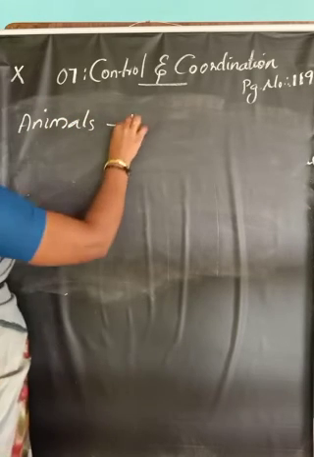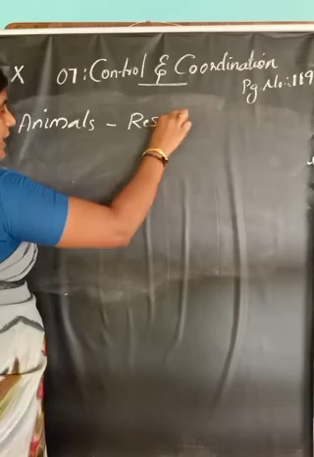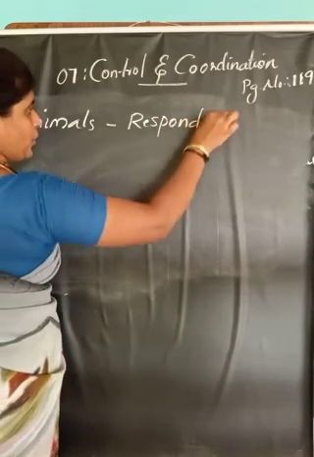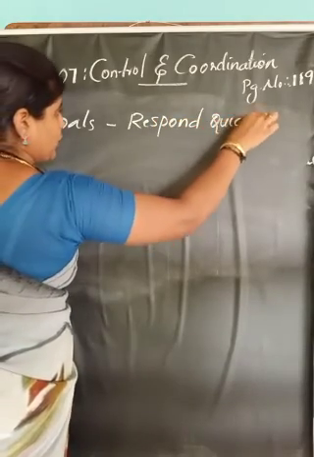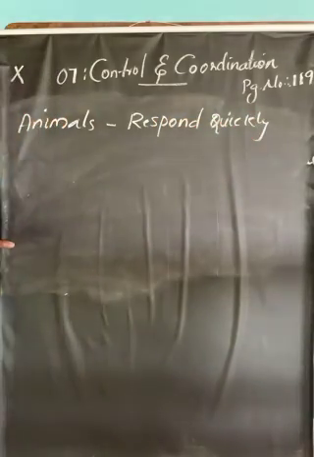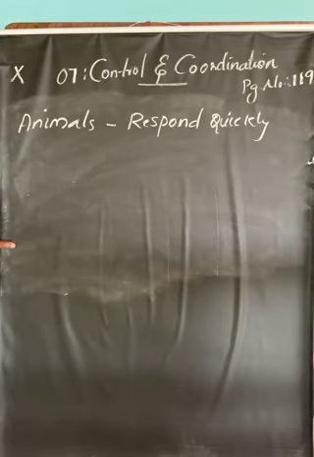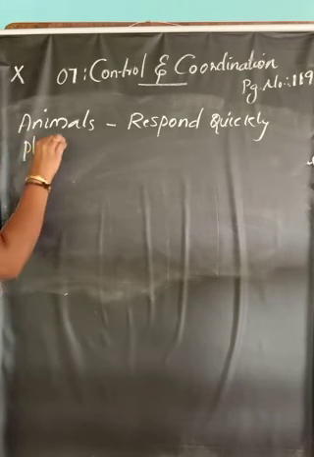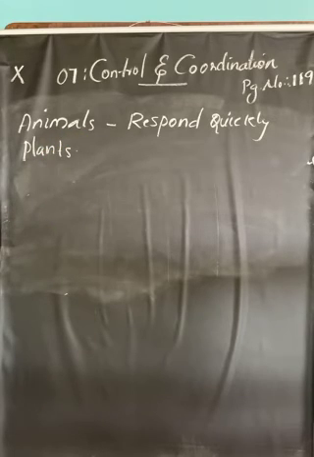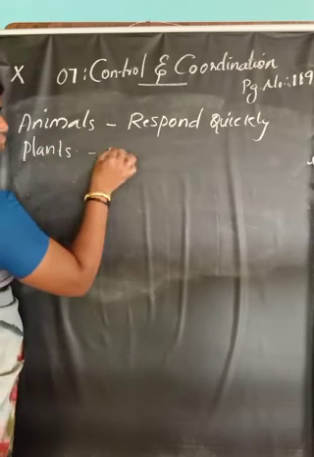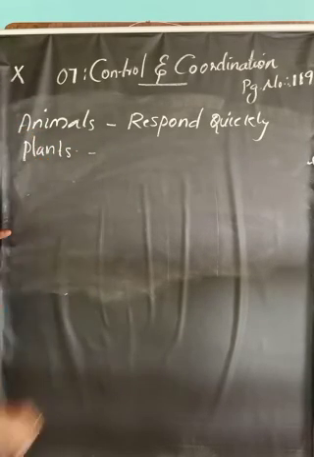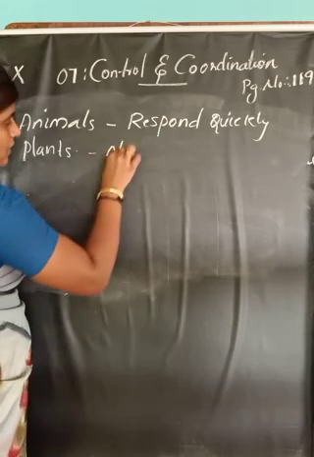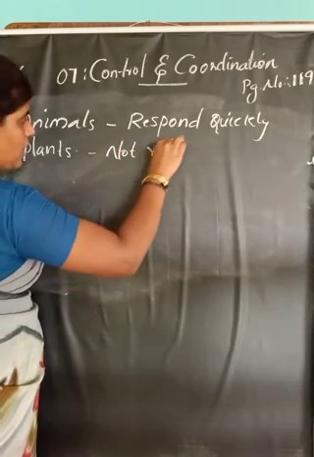Animals may respond to a stimulus quickly. Why? Because they have sense organs as well as an endocrine system. But in the case of plants, they cannot respond quickly.